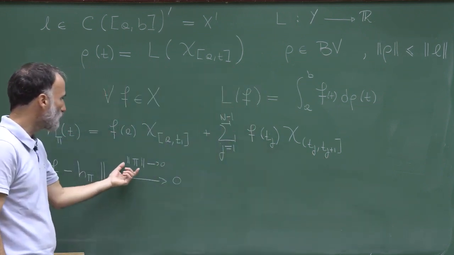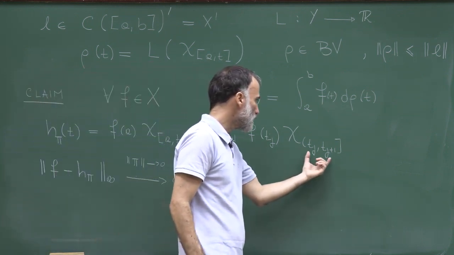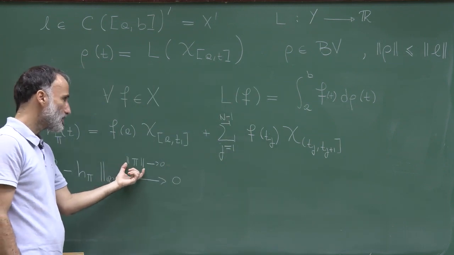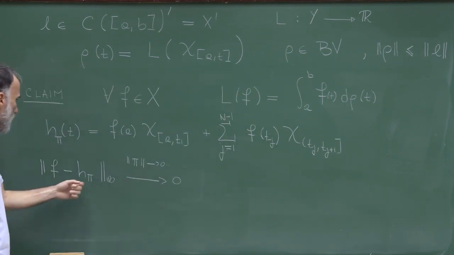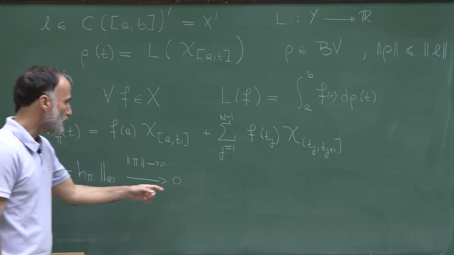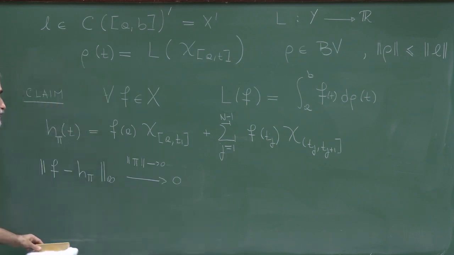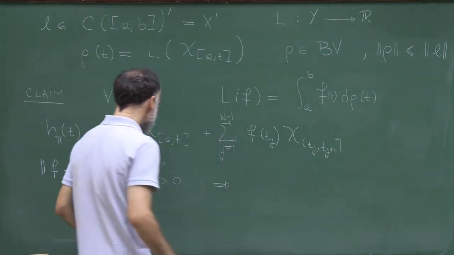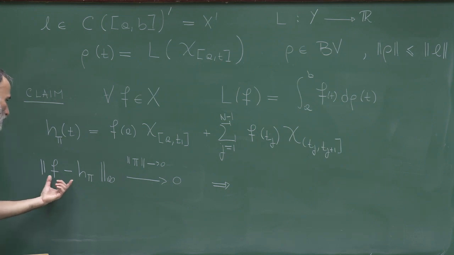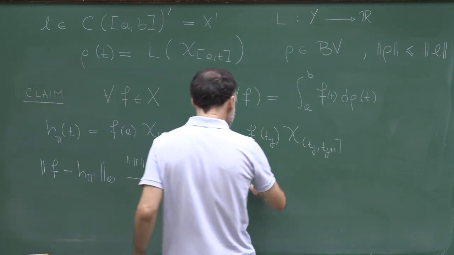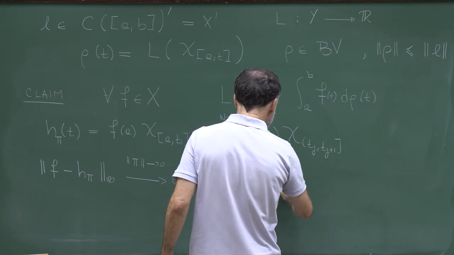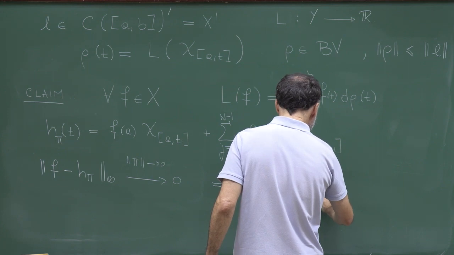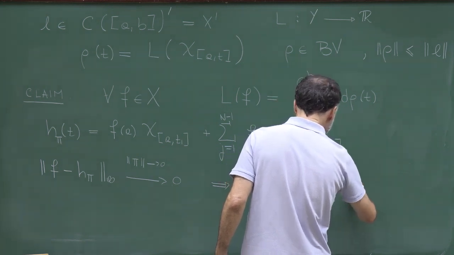So let me call the norm of pi the max of tj plus 1 minus tj. Since f is continuous, as this max converges to 0, h pi converges to f in the infinity norm. So this tells me, since L is a bounded linear function, it's continuous, and therefore L of f is equal to the limit as the norm of pi goes to 0 of L of h pi.